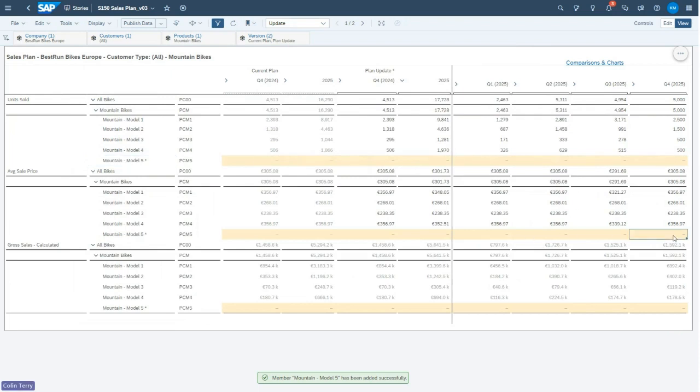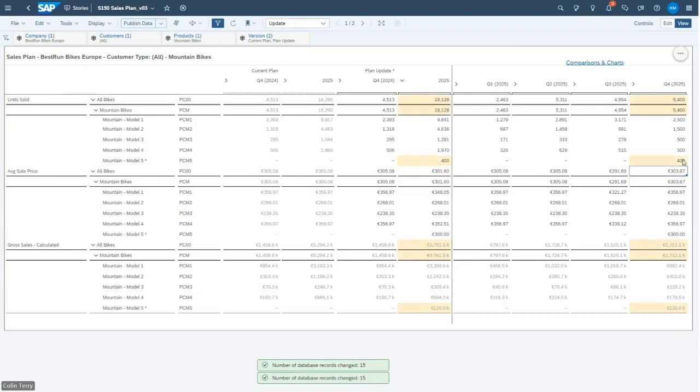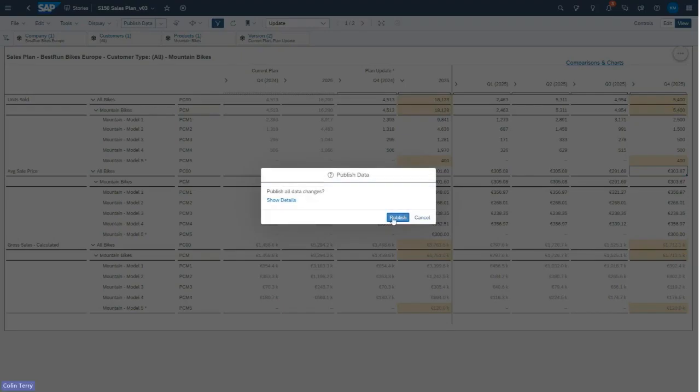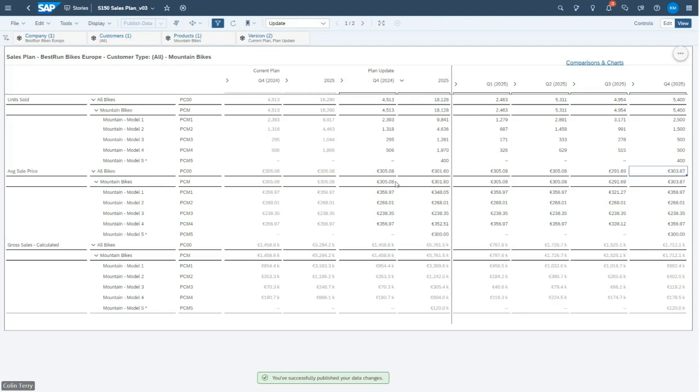This is a mid-range bike, so this is going to sell for around, say, 300 euros. So I can go over here, fill in the sales price. Let's do 400 units of that. And you can see my top lines all update appropriately. When I'm happy with that, I can publish that data so that everybody can then see my changes.